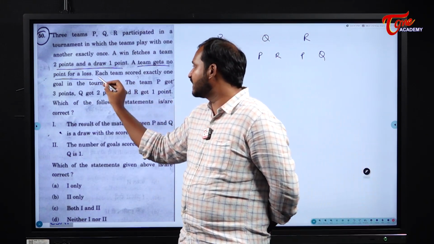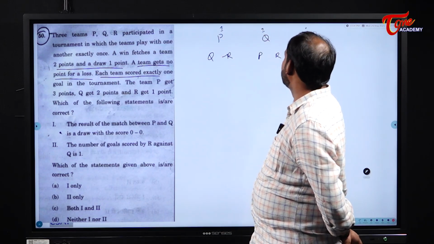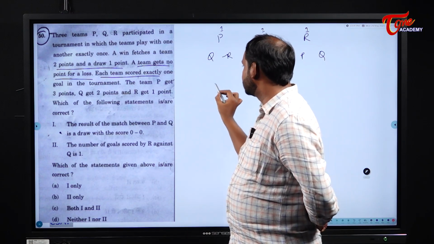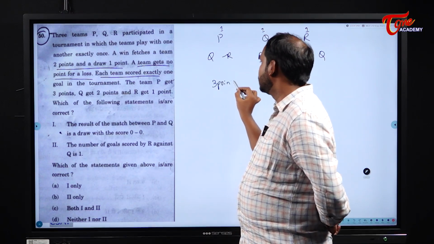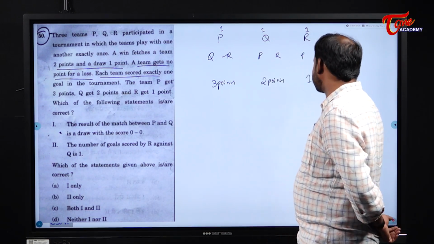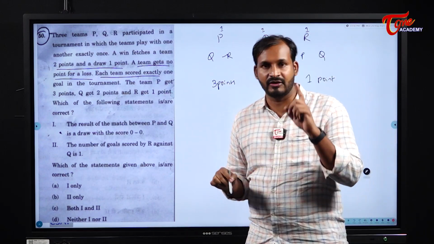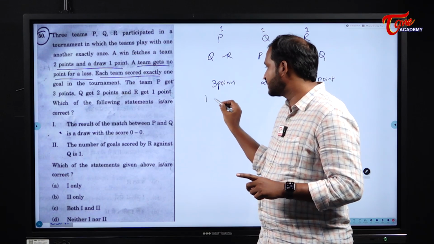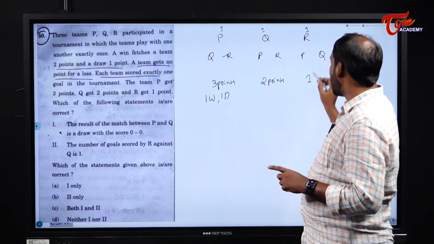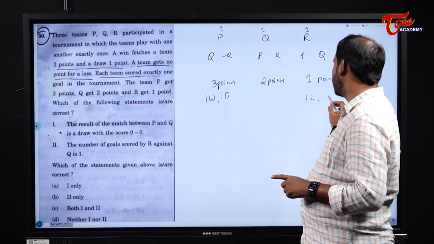Each team scored exactly 1 goal, which means everyone scored just 1 goal in the tournament. Okay, team P got 3 points, Q got 2 points, and R got just 1 point. Now, first of all, if P got 3 points, he definitely won 1 match and drew 1. When it comes to R, he definitely lost 1 match and drew 1.